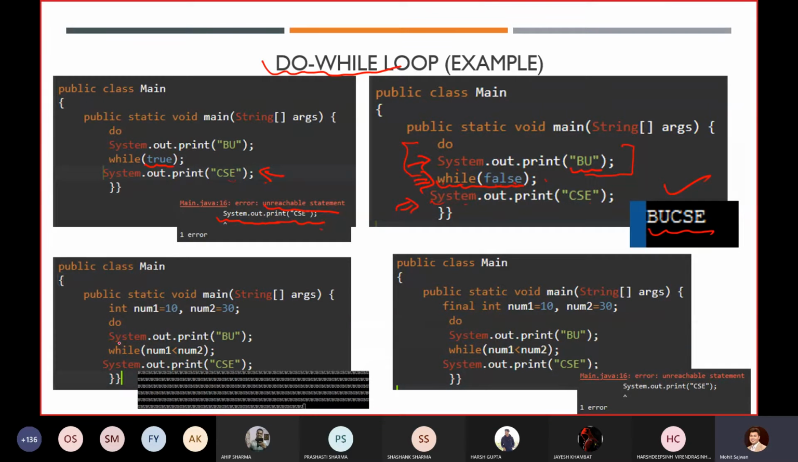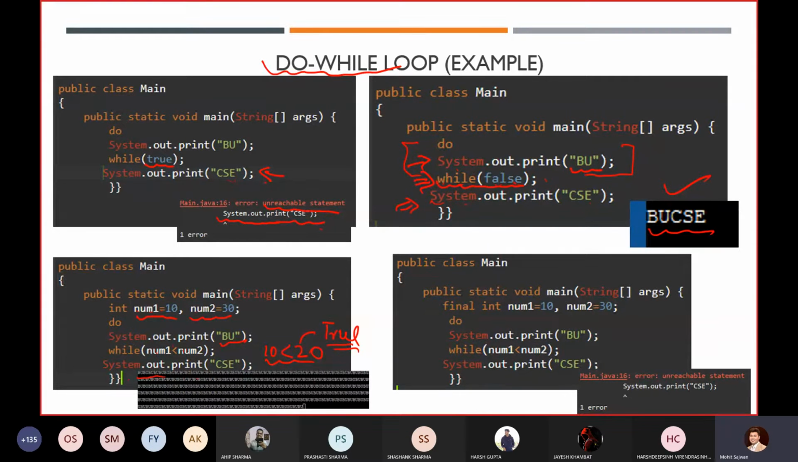Now in the third case, we have used these numbers, and these are variables. These are not constant values, always remember. So if we use these variables, what will happen is an infinite loop, because this condition will always be satisfied. Why? Because 10 is less than 20, so it will always return a true value. But these are variables, so it will give me BU infinite times. So I will get the output BU infinite times.